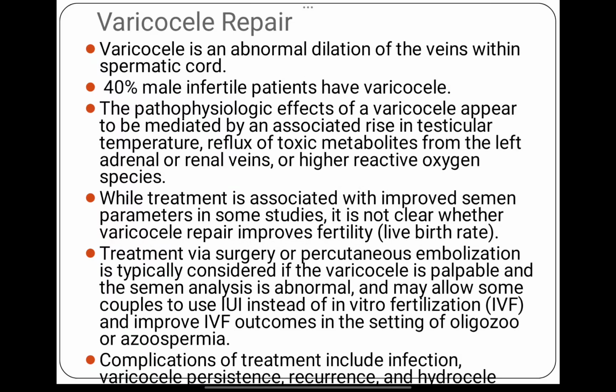While treatment is associated with improved semen parameters in some studies, it is not clear that it improves fertility also. Treatment is through varicocele repair, either through surgery or through percutaneous embolization. It is typically considered if the varicocele is palpable and the semen analysis is abnormal, and may allow some couples to use IUI instead of in vitro fertilization to improve the outcomes in settings of oligo and azoospermia. So what we do here, we can do surgery or percutaneous embolization, and IUI can be considered.